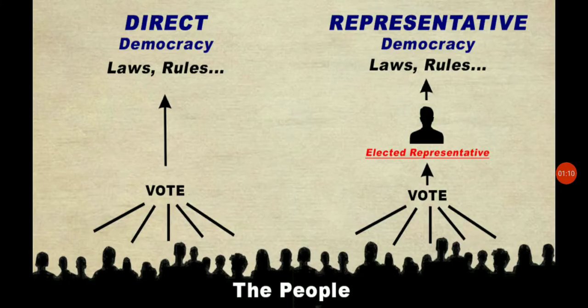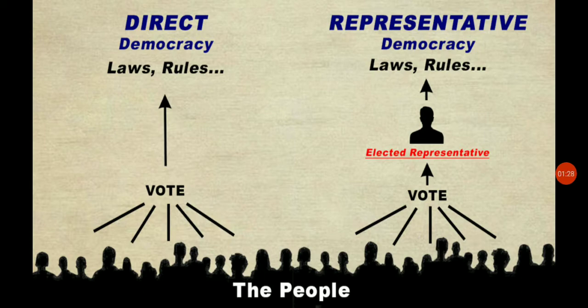So we are well familiar that there are two types of democracy: one is direct democracy and the second one is indirect democracy, which we also call representative democracy.